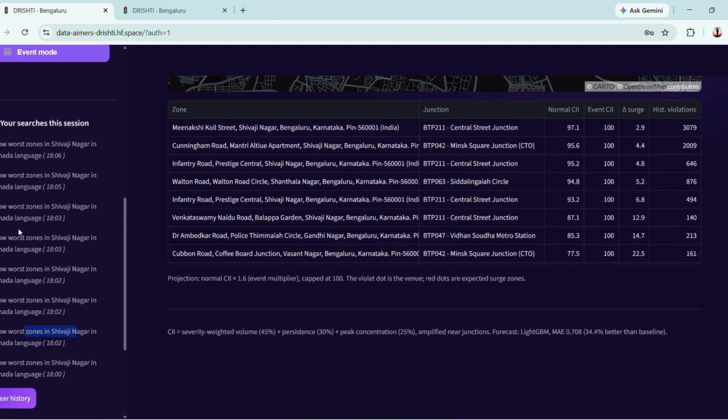I've only searched this, so it's actually showing us the timestamp of the audio that we have made. Now, Drishti is a decision support end-to-end: predict, target, act, plan, and accelerate. It's transparent and auditable. It's trilingual with Kannada and Hindi voice for real field adoption. And because the heavy compute runs offline, it runs live on a free tier, deployable today and city agnostic for any Indian city. From seeing the problem to acting on it, Drishti is a complete solution, deployable and live right now.